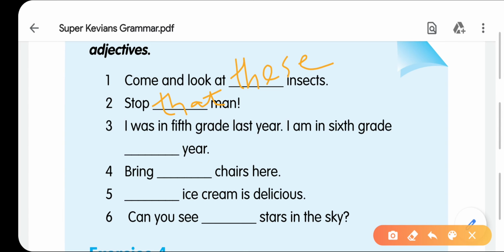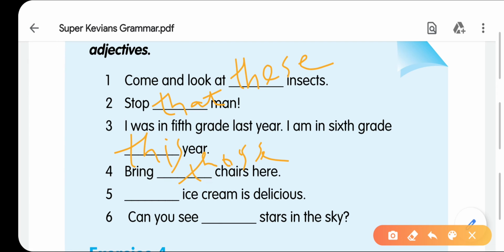I was in the 5th grade last year. I am in 6th grade this year. It means as I was in 5th grade last year, obviously this year I am in 6th class. So we will write here this. Bring chairs here. It means chairs are far behind you. So you will write here bring those chairs here.